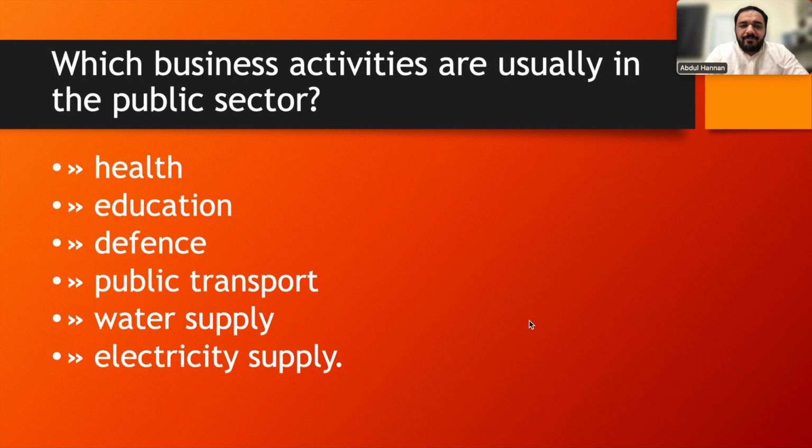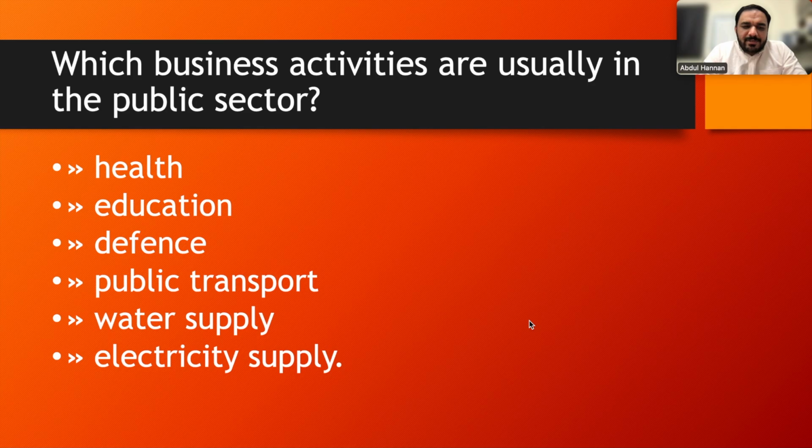After that, we have which business activities are usually in the public sector. In the public sector, what are the business activities? What are the departments? Number one is the health department, which is under the control of the public sector. Then education, defense.